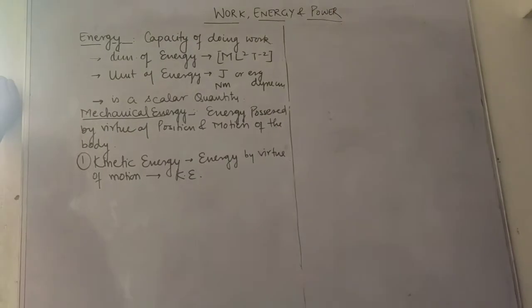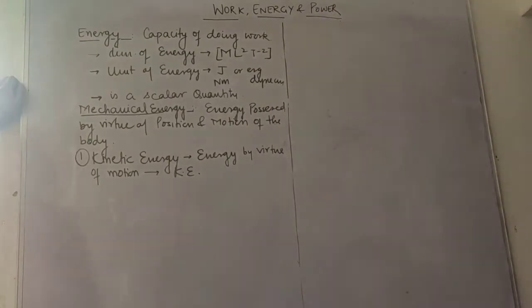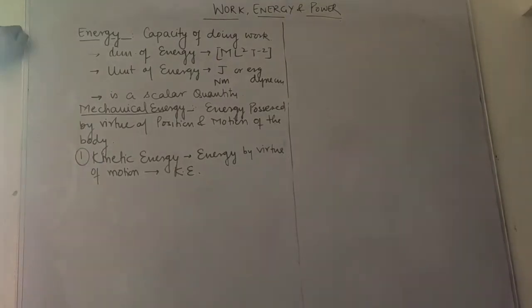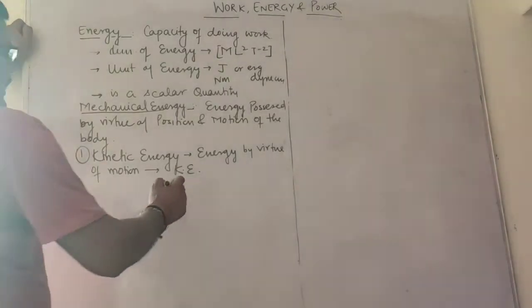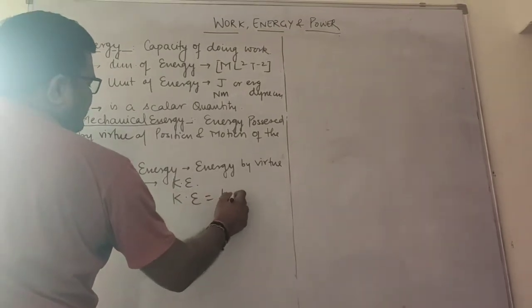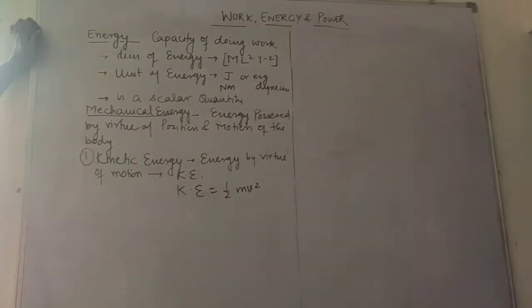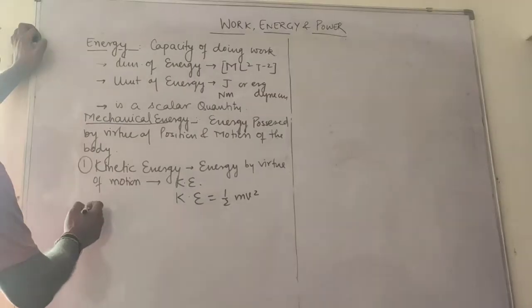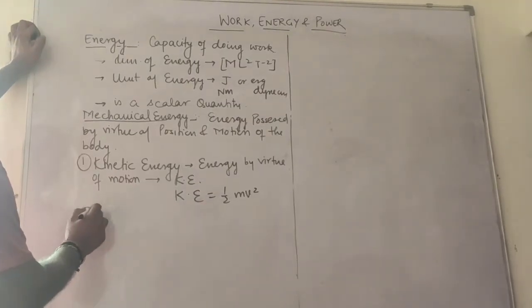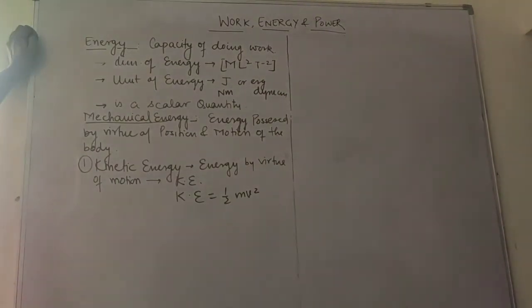When you are moving and come to rest, that is also kinetic energy. So kinetic energy is by virtue of motion. The general expression which you have studied for kinetic energy is half mv square. We will derive it after this.